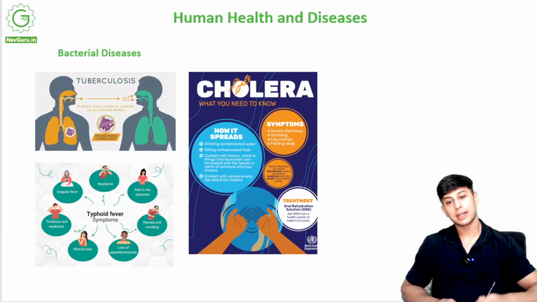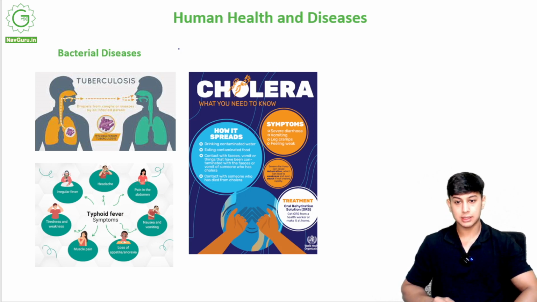Secondly, we had bacterial diseases. Now what are bacterial diseases? Bacterial diseases like tuberculosis, cholera, typhoid, right? Now, what are these? So tuberculosis will be in your lungs. It will infect your lungs and it can transmit from one person to another.